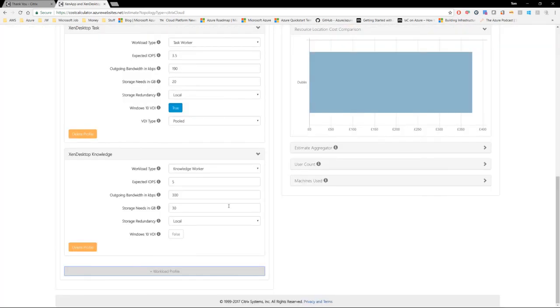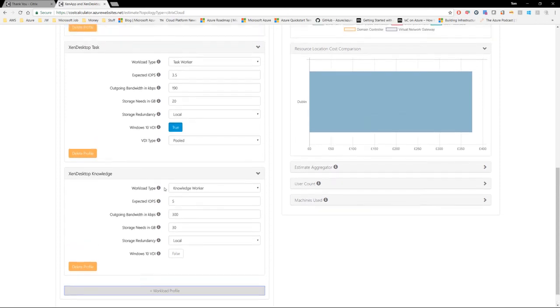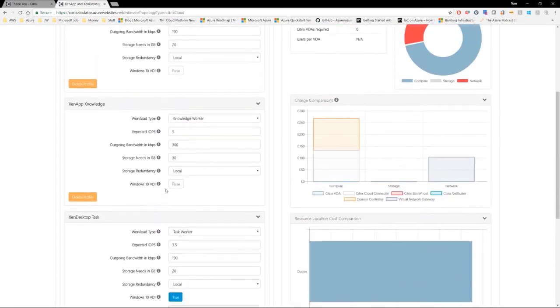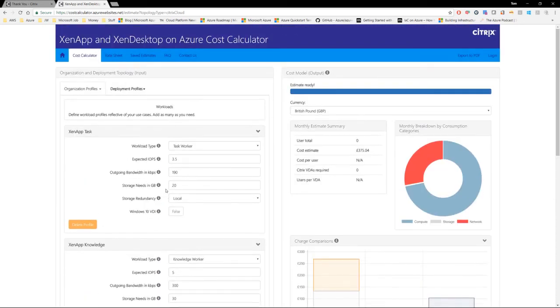So there we have my 4 user profiles: Zen App Task and Knowledge and Zen Desktop Task and Knowledge. However, the final piece of this puzzle is to add the user numbers based upon my project into those workload profiles and build out an estimate. So we're going to go to the Users tab.